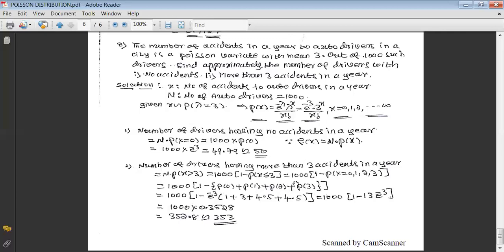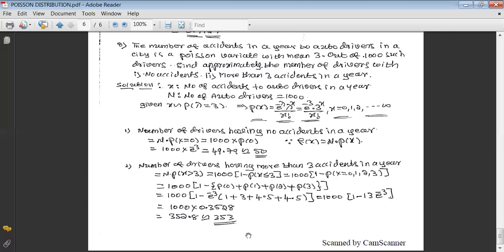In order to get each of these, every time you have to replace the x value by 0, 1, 2, 3, and every time we can take e raised to minus 3 outside. Then when you take x equal to 0, its value is 1. When you take x equal to 1, its value is 3. When you take x equal to 2, its value is 4.5. When you take x equal to 3, its value is 4.5. That results in 1 minus 13 times e raised to minus 3, because this sums to 13, and it has to be multiplied by 1000. Once we simplify this, we get 352.8, that is approximately 353.